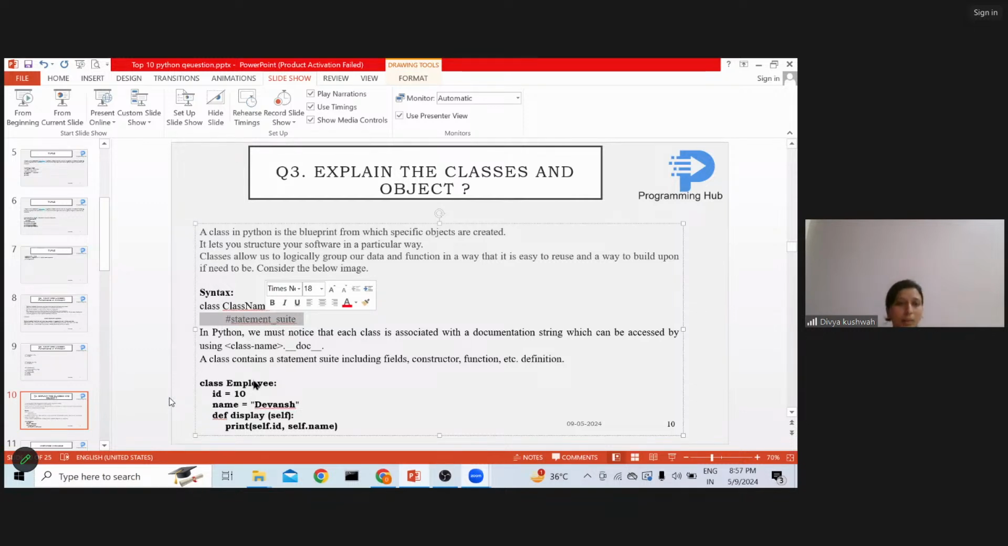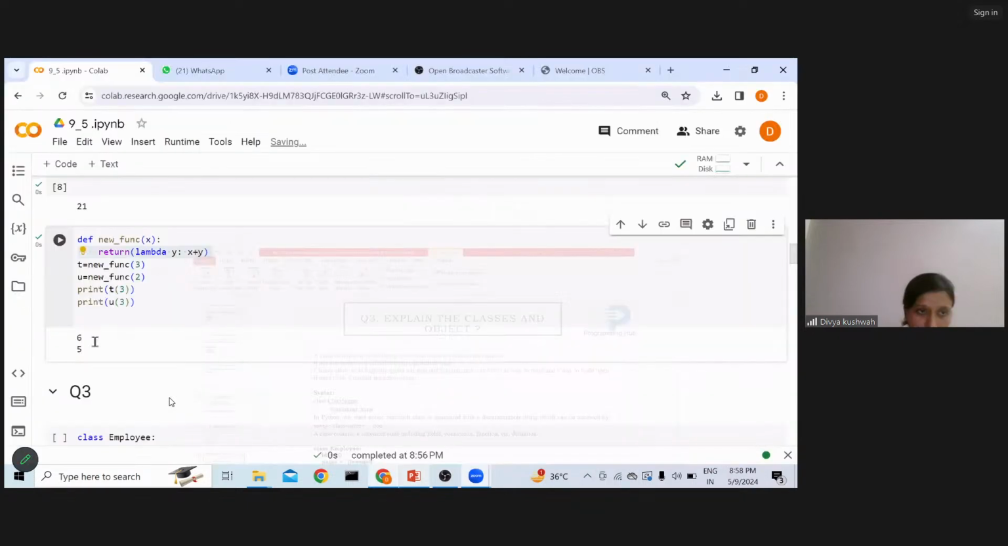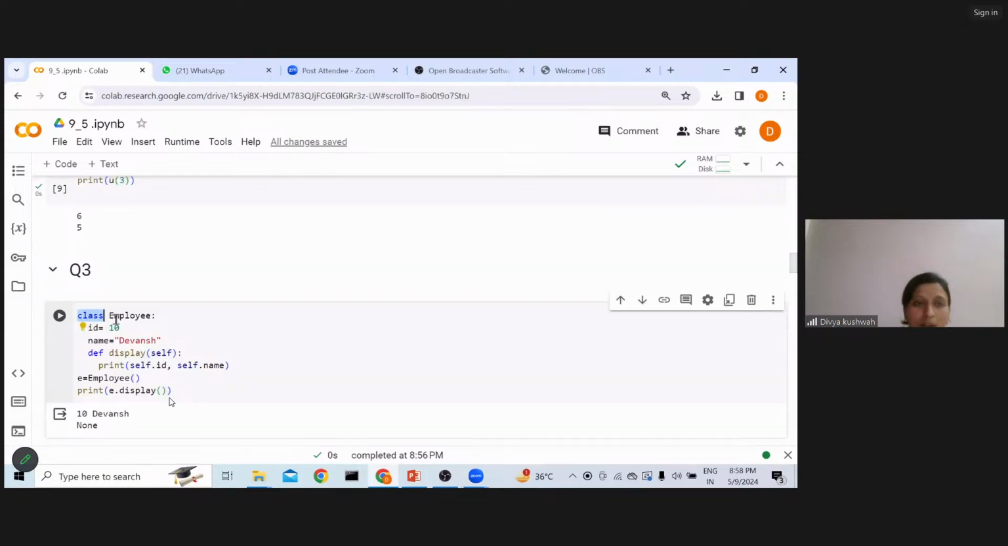You can see in this example, in bold, class Employee and then a colon. Inside that, I have set id equal to 10 and name Devansh. Then I have defined a function, with self as its parameter, and printed self.id and self.name. What is self? I'll explain that later. So here, the class is the blueprint, the name of the class is Employee, the ID is 10 and the name is Devansh.